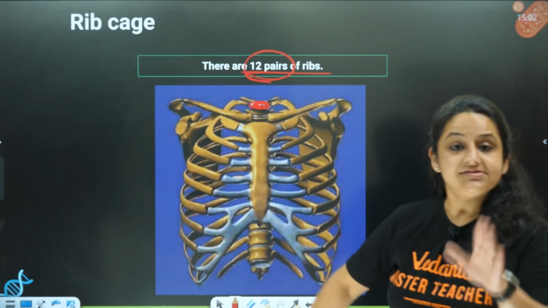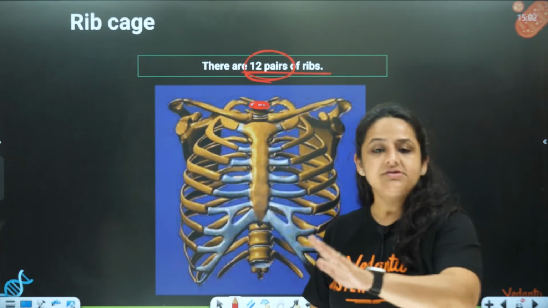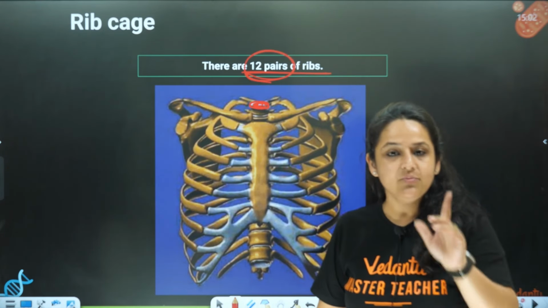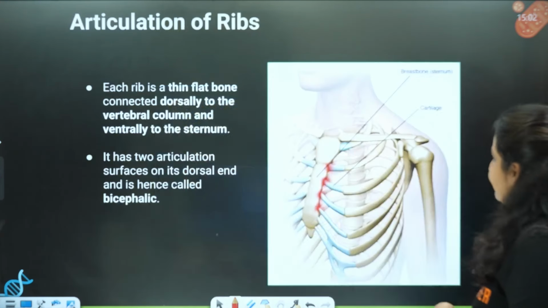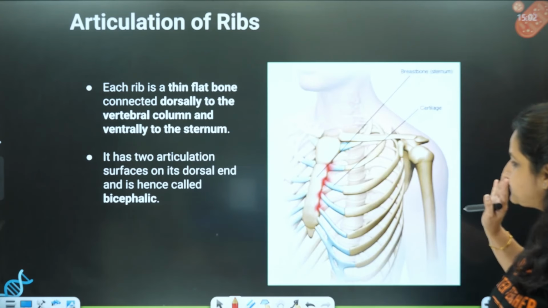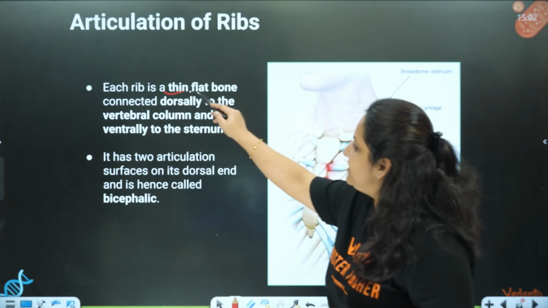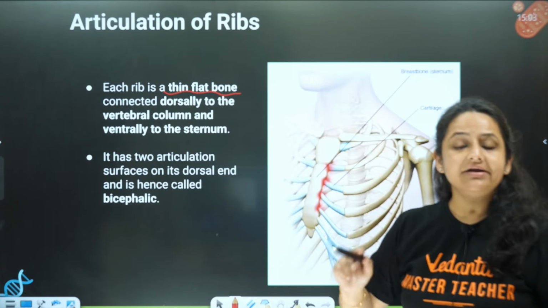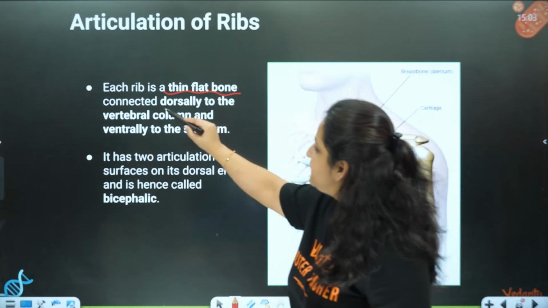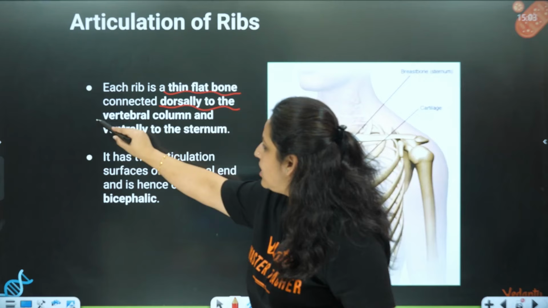Some get attached to the sternum, some do not. We will talk about that. So 12 pairs of ribs is sorted. Correct? You can see over here, each rib is a thin flat bone which is connected dorsally, dorsally means at the back, to the vertebral column.